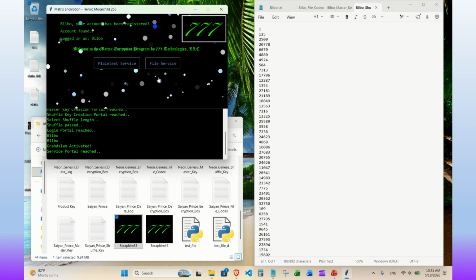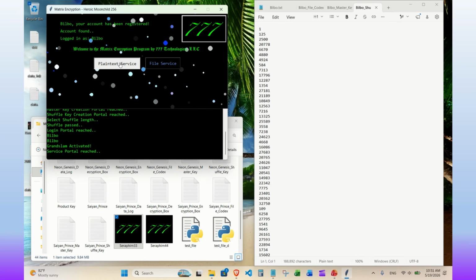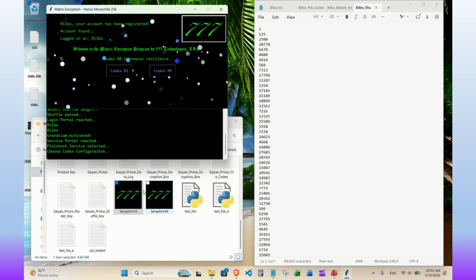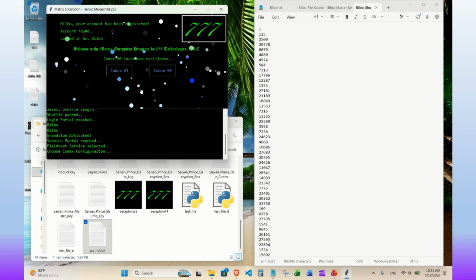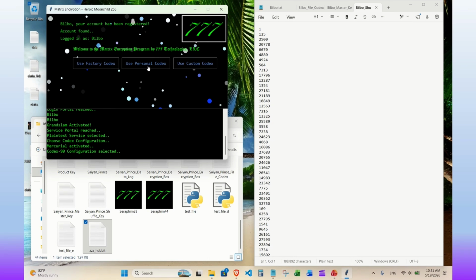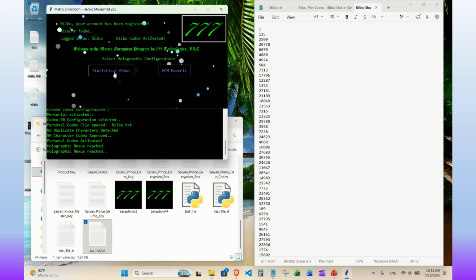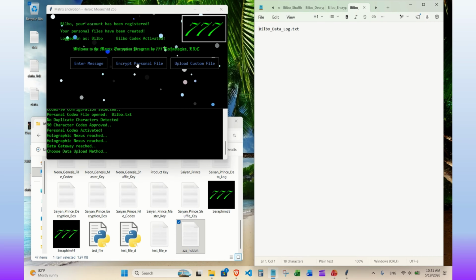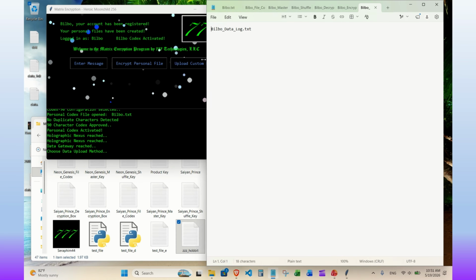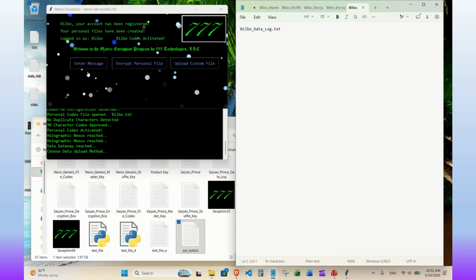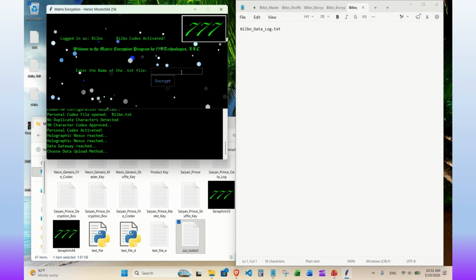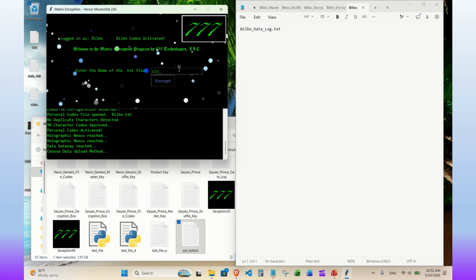Now we're going to log in and select plaintext service. Choose your codex type. We have a 90-character codex and we'll use it by activating our personal codex. Holographic character mapping is an option that provides non-deterministic length and composition. And we just automatically created our personal file set for this new account. We'll take a look at them shortly.